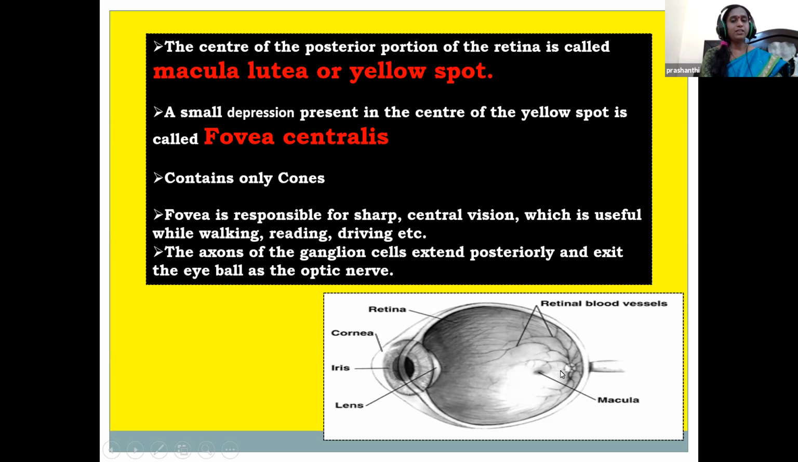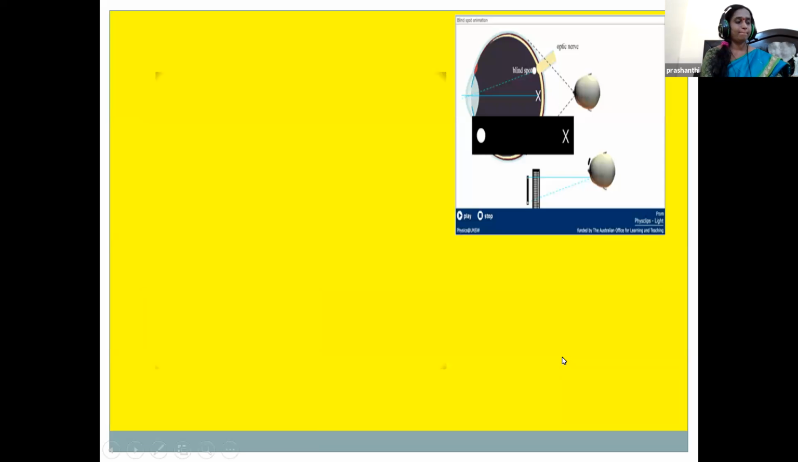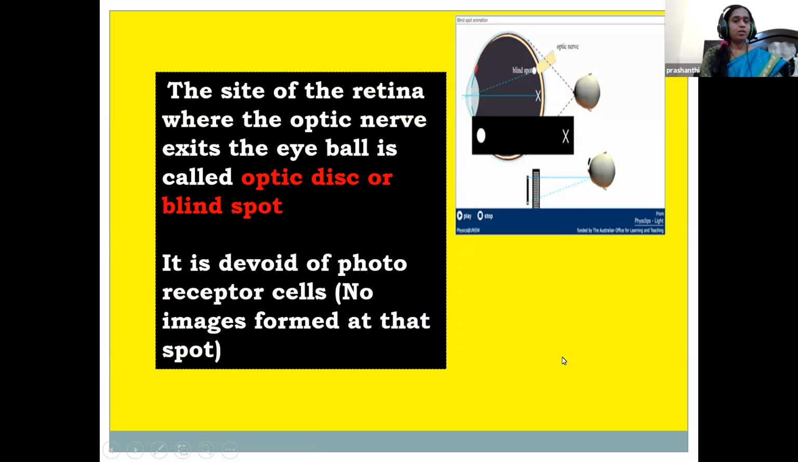And the nerve cells that are coming out from the eyeball, these are the optic nerves. And at the site of the retina where the optic nerve is coming out, there is a small dot-like structure that is called the optic disc or blind spot. Blind spot is the place where the optic nerve and the blood vessels are leaving the eyeball.